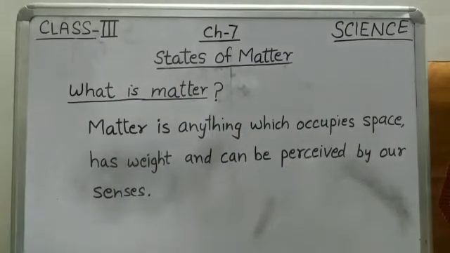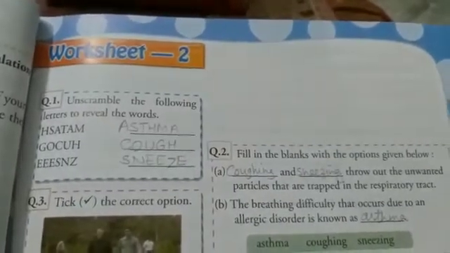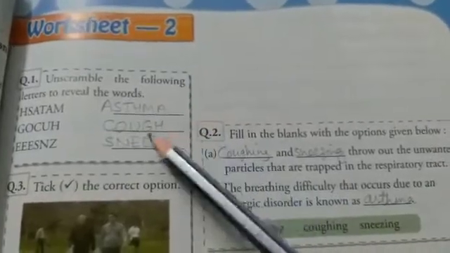Okay, children, today we will do this much in this chapter, and now we will solve worksheet 2 of the previous chapter, that is respiratory system. Children, now we are solving worksheet 2 of the chapter respiratory system given on page number 21. I know many of you have done it correctly, but some need correction. So if there is any correction, just do it in your book.